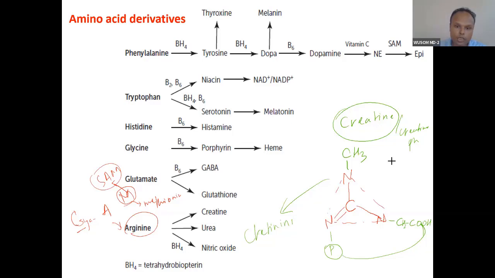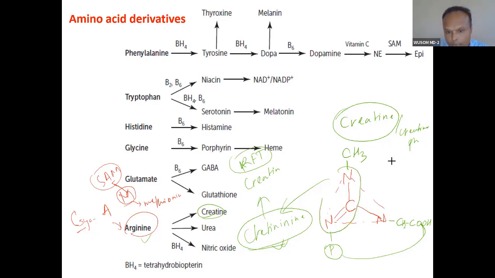So creatinine is a waste product, and you do creatinine clearance. You measure creatinine in creatinine clearance, as a kidney function test, a renal function test. So we have done creatine. It is synthesized from arginine. The major portion is contributed by arginine. Actually, this part comes from glycine only.